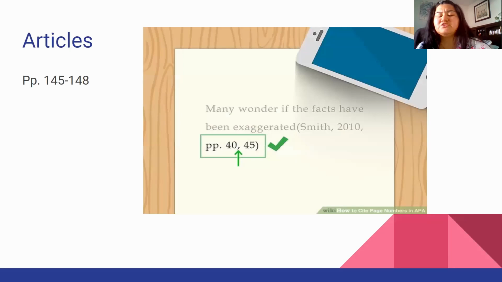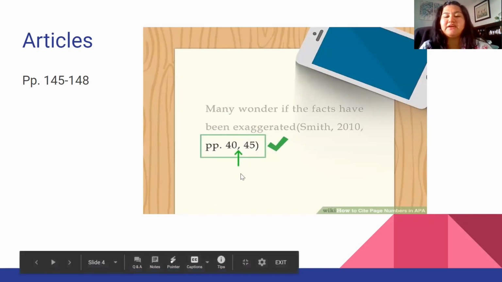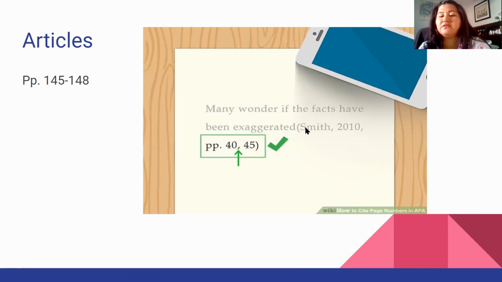Articles. This is very similar to journals. Journals are usually lengthy research-related things, but articles can just be about anything. Think of it kind of like a news article. So if you ever cite anything like that, or you're reading an article in class, the way that you're going to do it is this first example right here, where you'd still have the last name of the author, maybe the year that the article was published.